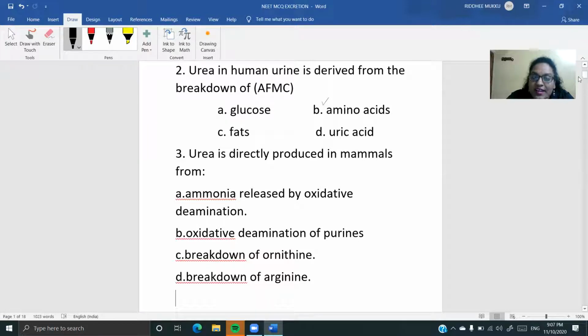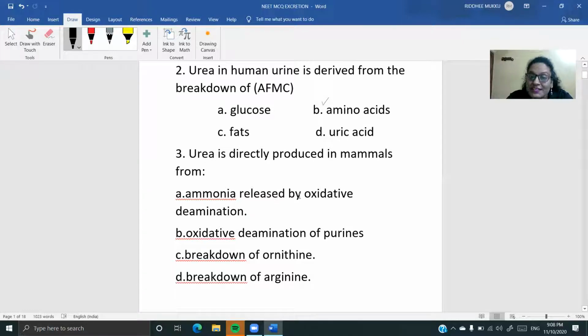Now coming to the third question, children. Urea is directly produced in mammals. So he's asking, urea is directly produced in mammals from where? Just now we saw that urea is produced by the catabolism of amino acids, which we call deamination of amino acids. Let us see. Ammonia is released by oxidative deamination. Oxidative deamination of purines, no. Breakdown of ornithine, no. Breakdown of arginine, no. Urea is directly produced in mammals from the ammonia.